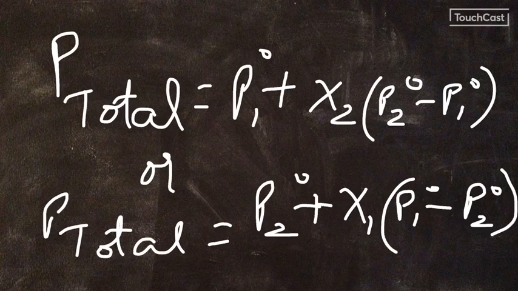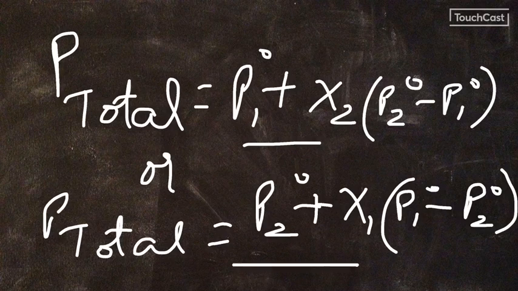So we can relate the total vapor pressure to either the mole fraction of component 1 or component 2 in this manner. Since we had taken the mole fraction of component 1 as 1 minus χ2, we got the first relationship, and if we take χ2 as 1 minus χ1, then we will get the second relationship.